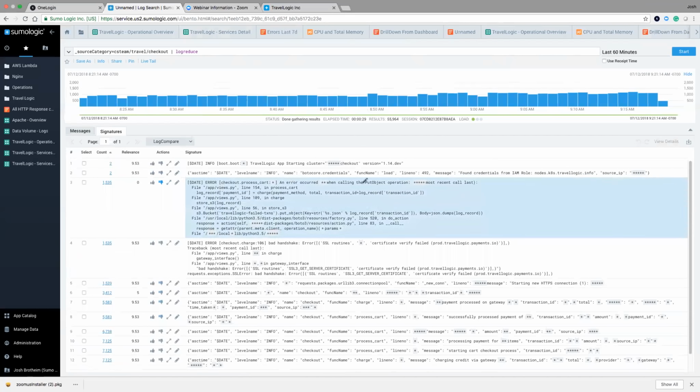And what I see right away is this first line right here. It says Travel Logic app starting cluster, the checkout service, and I see version 1.14 dev. Well, this was a production system and development code was loaded on it. And as a result, that's what caused these errors. So somebody made a human error, let's say, and just loaded the wrong set of code, and that caused the SSL certificates to fail, and as a result, that caused the checkout service to fail. And kind of ta-da. So what I wanted to show here is taking Sumo Logic and using it to your advantage, of course, and using it to troubleshoot.